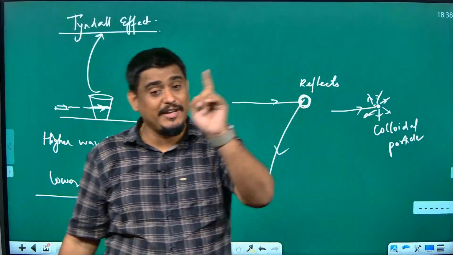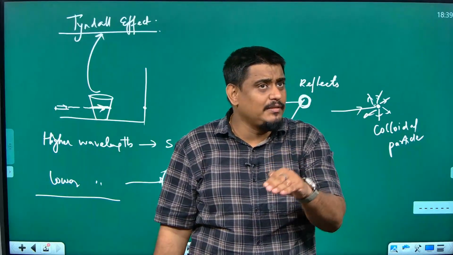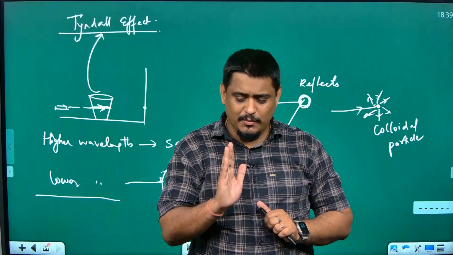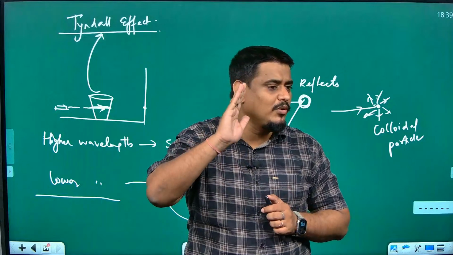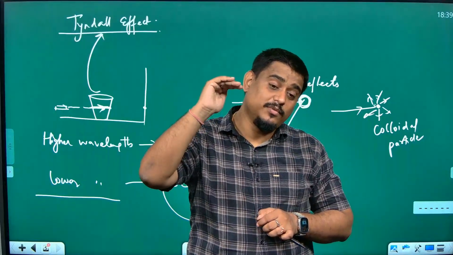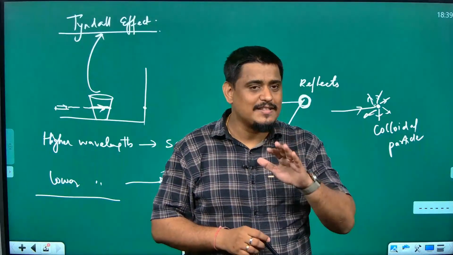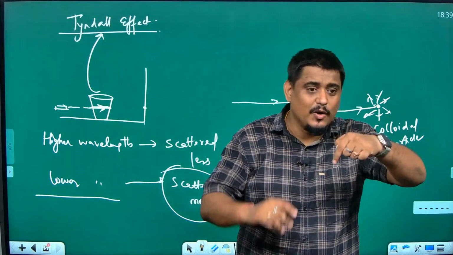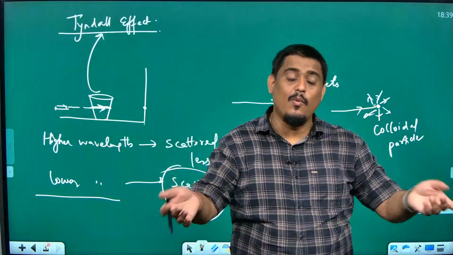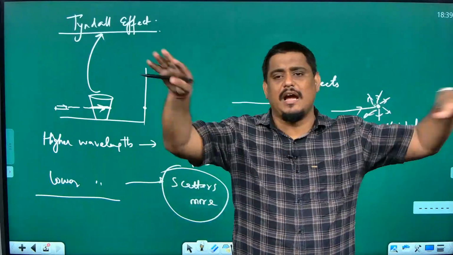One thing I will tell, listen to me very carefully, this is not in the syllabus, but I am telling you for your knowledge. If you go a little above the sky, suppose you are flying up from earth, the more up you go, the bluish color becomes indigo, then it will become violet, then it will become black when you cross the atmosphere. Because, understand what is happening, light is hitting the particle, what scatters first? Violet. Then what scatters next? Indigo. What scatters then? Blue. Blue has more proportion. By the time it reaches your eyes, only blue is scattered, so blue, blue, blue, blue.